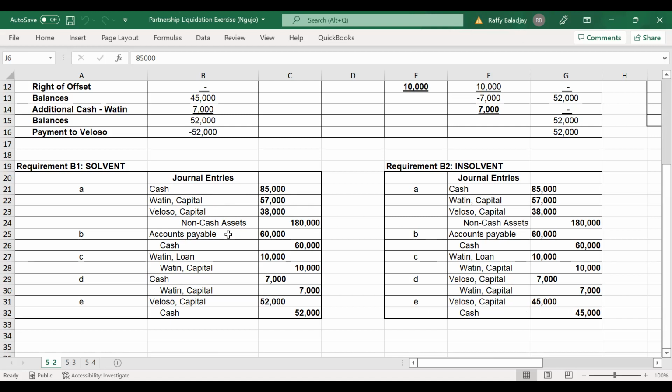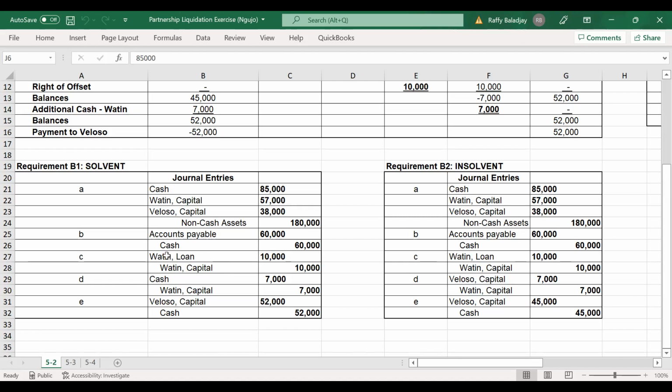Second entry, this is to recognize payment of your outside creditors. So you debit accounts payable, you credit cash. Same thing as in our second assumption, we'll have the same entry. And the third entry, entry C, this is to exercise the right of offset.